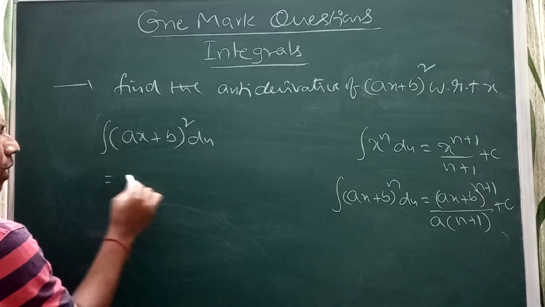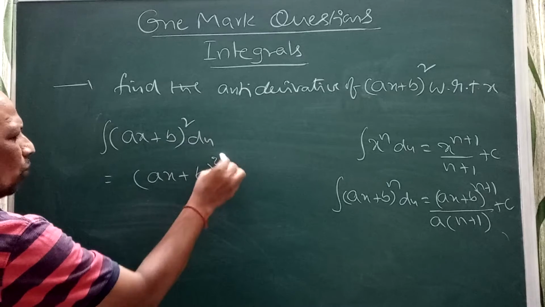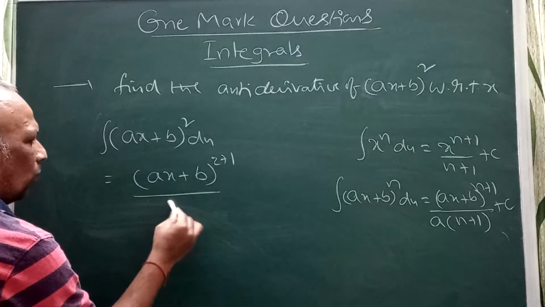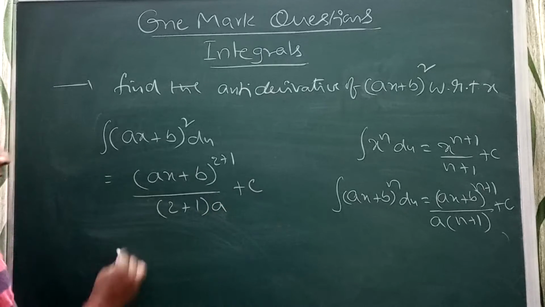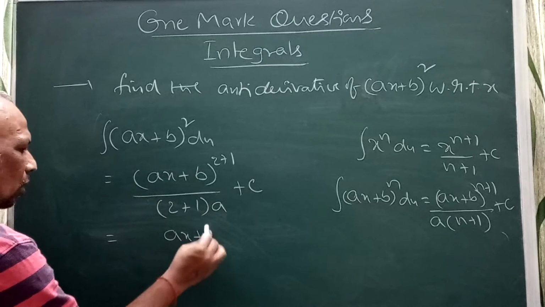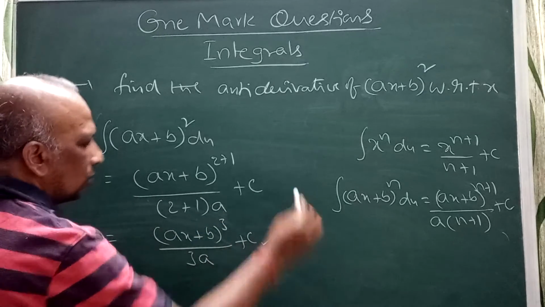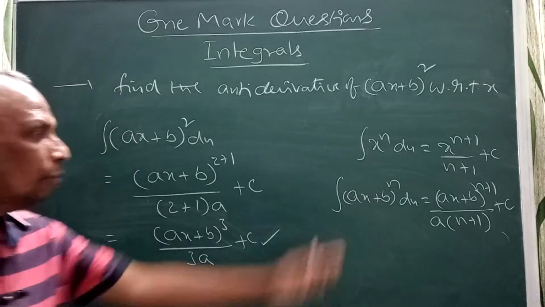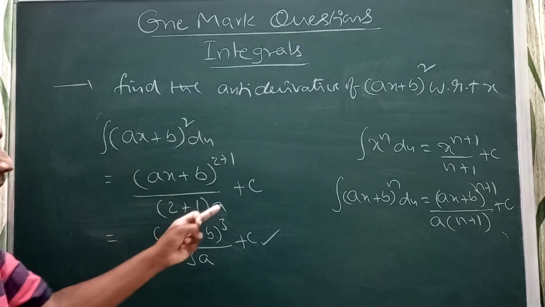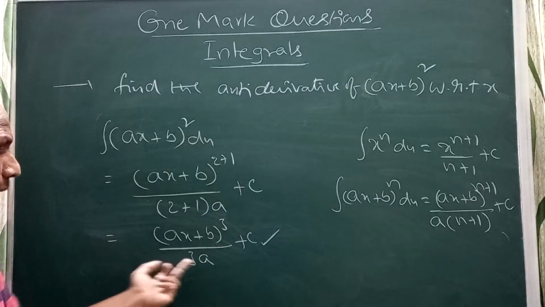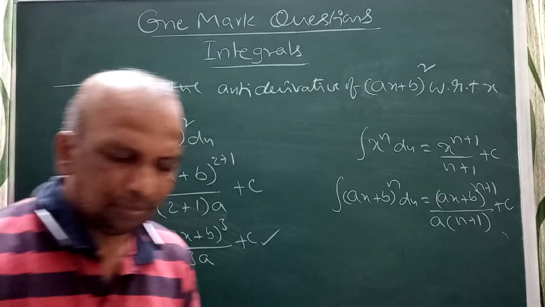Similarly, if I think of the integral of (ax plus b) whole square dx, then I will get the answer (ax plus b) whole power 2 plus 1 by 2 plus 1 into the derivative of ax plus b, which is a, plus c. Your answer is (ax plus b) whole cube by 3a plus c. Just compare with this formula. The derivative of ax plus b is a, so divide. This will be your answer when they are asking for the antiderivative of that.